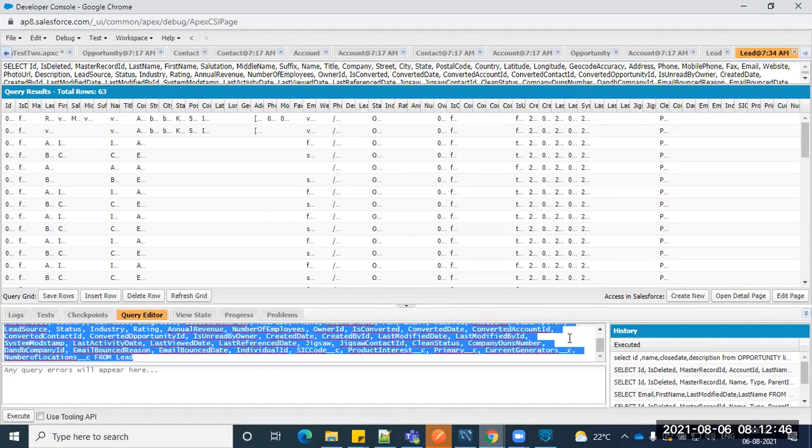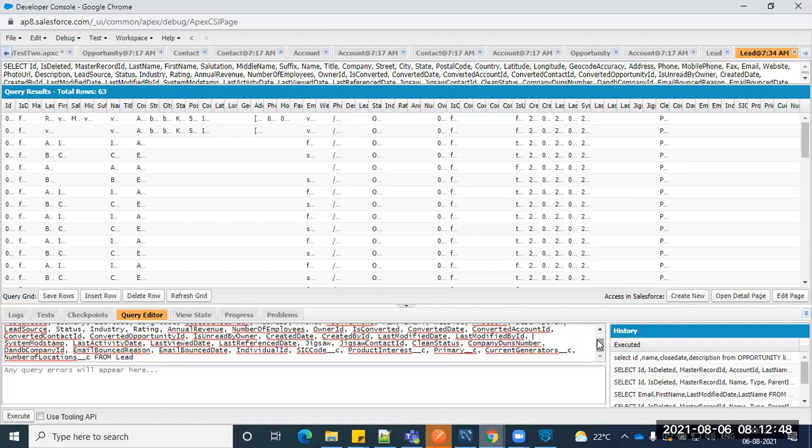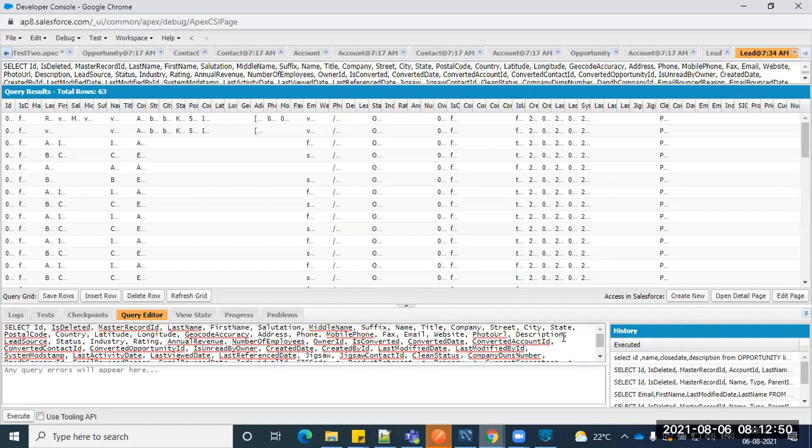DBA guy, you are saying? I mean Salesforce guy. Yeah, source. Salesforce people will provide that custom object name. Okay, you don't need to worry about the target system configuration.